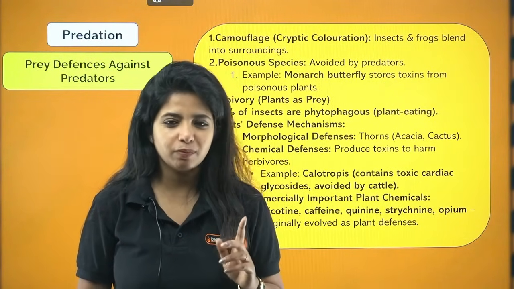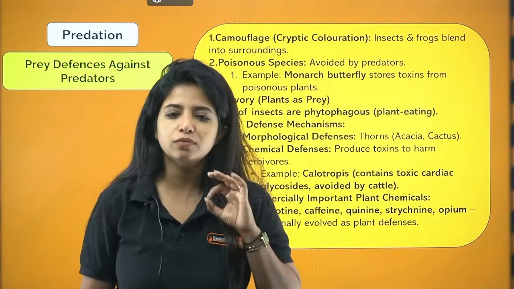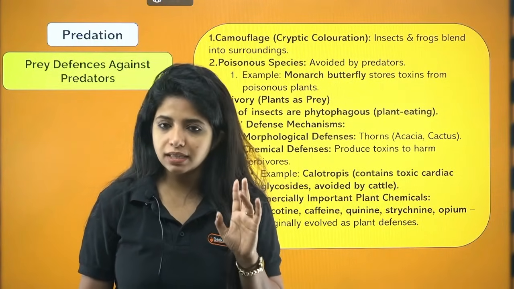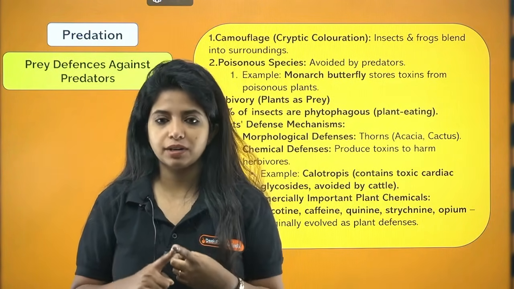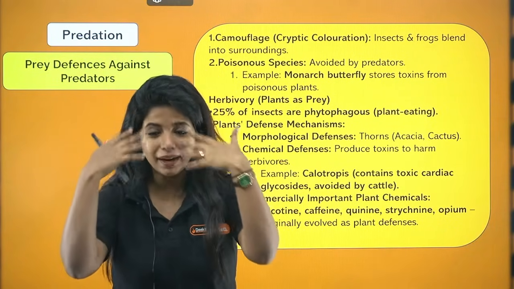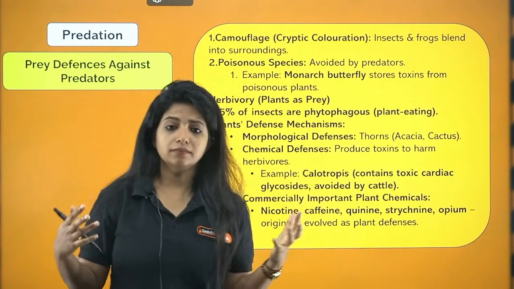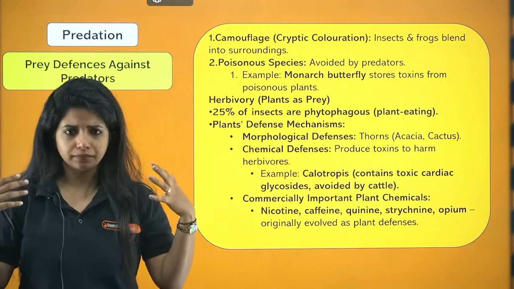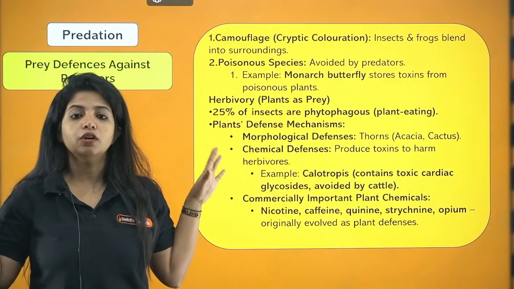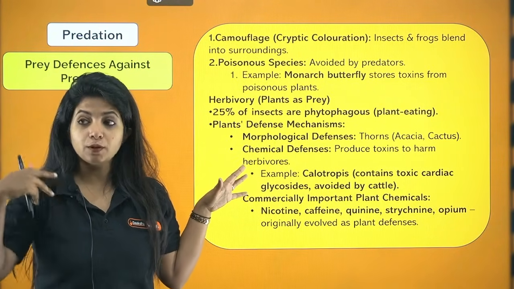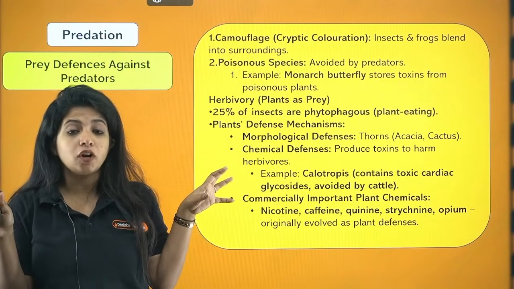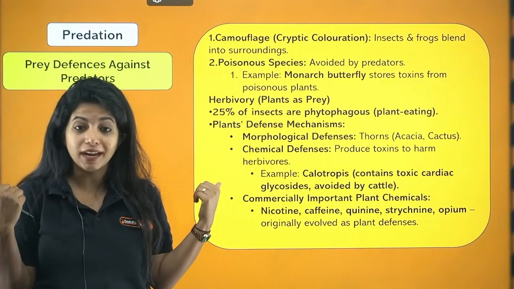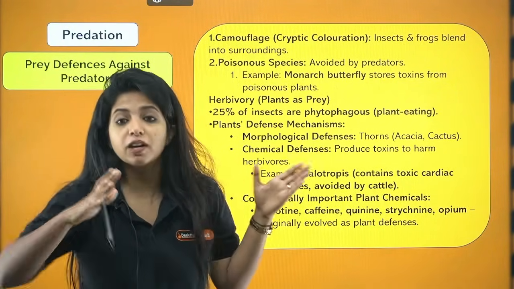Now, this is also one famous question. In the case of animals, the most famous defenses are basically two things. One is cryptic coloration, basically camouflaging. For example, if I paint myself yellow and stand on this yellow side, the same color I paint myself, do you think I will be visible? No. So suppose there's a predator trying to feed on me. He or she will also not be able to see me. You get it? That is known as camouflaging, cryptic coloration.